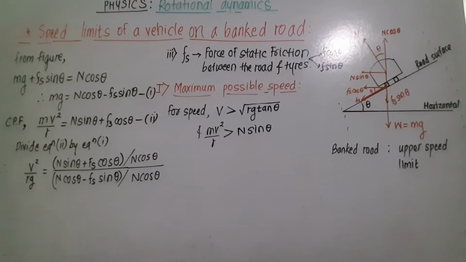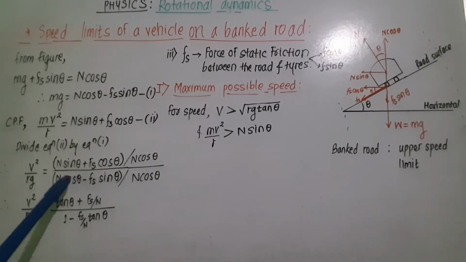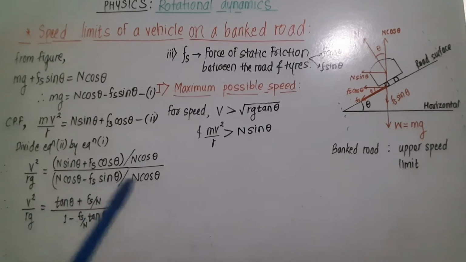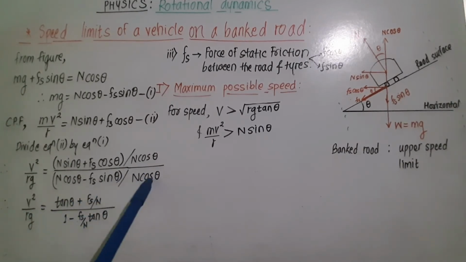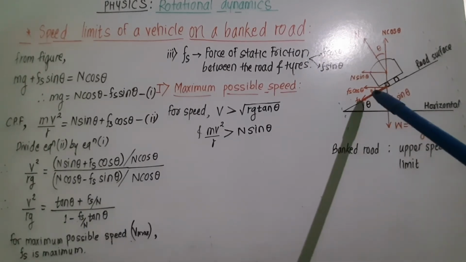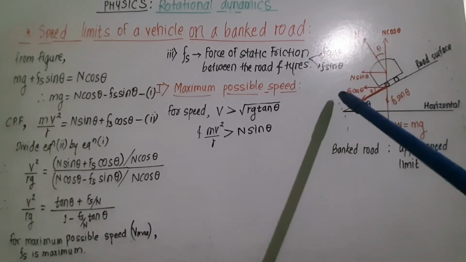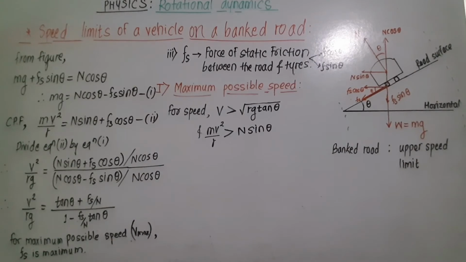Simplify it and we get N sin theta upon N cos theta is tan theta, Fs cos theta upon N cos theta is Fs upon N, N cos theta upon N cos theta is 1, and Fs sin theta upon N cos theta is Fs upon N tan theta. Now for the maximum value of Fs, we will get maximum centripetal force, and we can write that for maximum possible speed Fs is maximum.